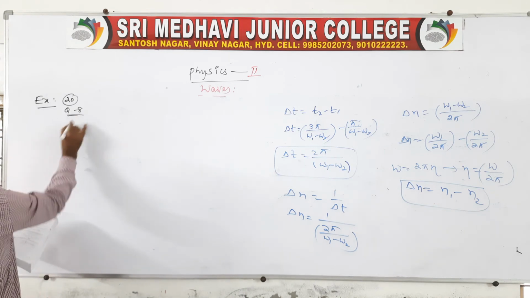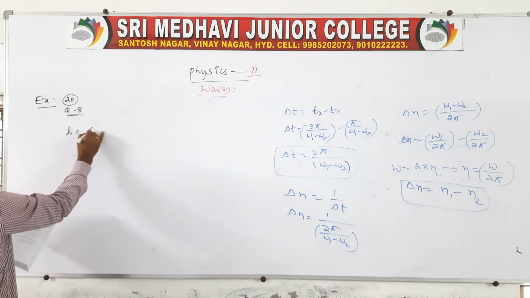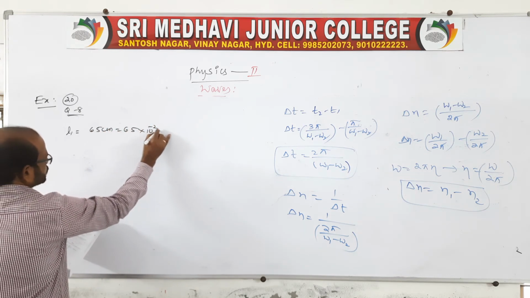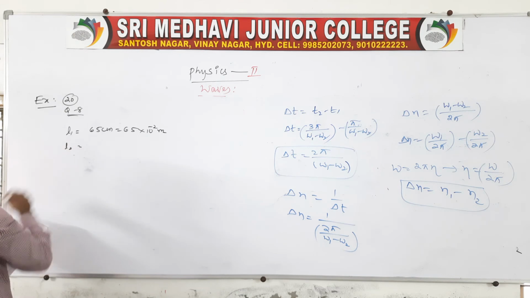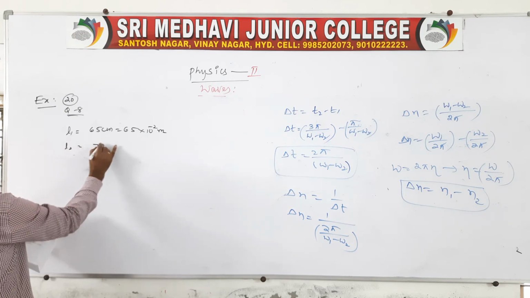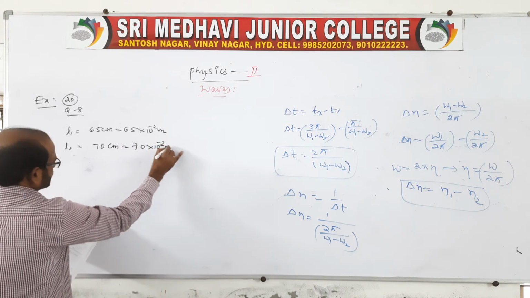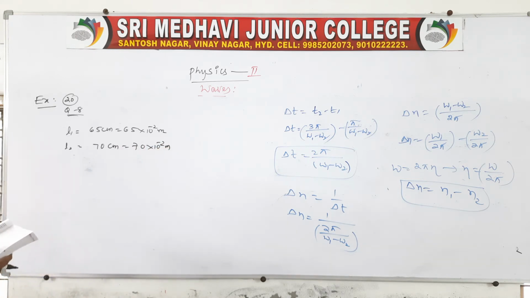Look at two organ pipes whose lengths are given. L1 is equal to 65 centimeter, which you convert into meters: 65 into 10 power minus 2 meter. Another organ pipe is 70 centimeter, 70 into 10 power minus 2 meter. The two pipes are sounded simultaneously. How many beats per second will be produced between the fundamental frequencies of the two pipes?